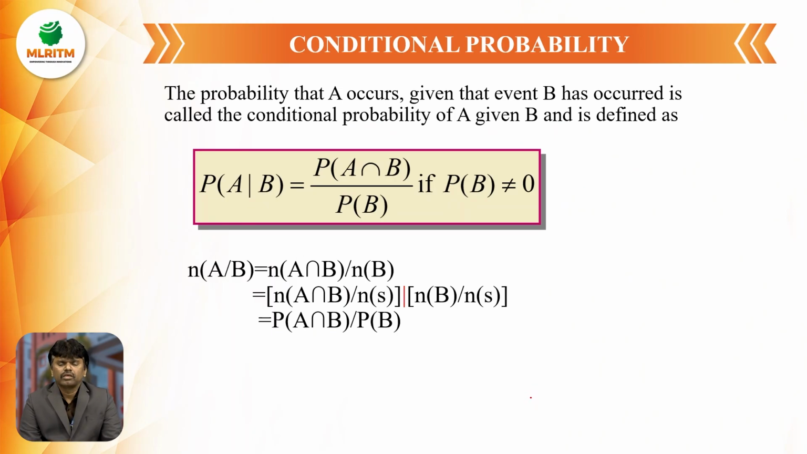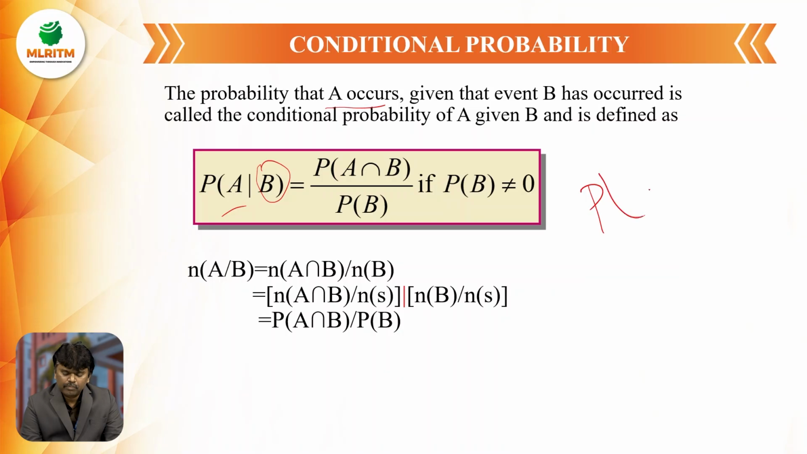How will we define conditional probability? Here I have two events A and B. A is conditioned by B, or B is conditioned by A. Here, the probability of A occurring given that the event B has already occurred. That means event B occurred first. After that only A is occurring. That is the conditional probability P of A by B.